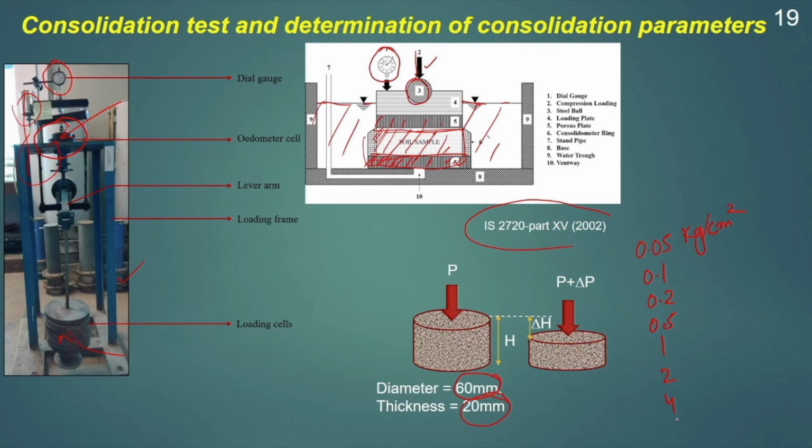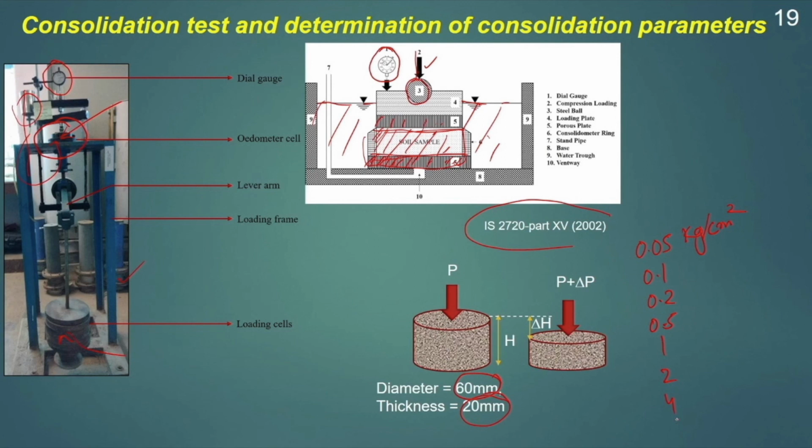Say for example, this is a soil sample under a load of P. Now, we will apply an additional load of del P here. Due to this additional load, the sample will settle. If h is the initial height of the sample, then due to the application of this load, del h will be the change in the thickness of the soil sample. Since the soil is laterally confined, there will be no change in the diameter of the soil sample.